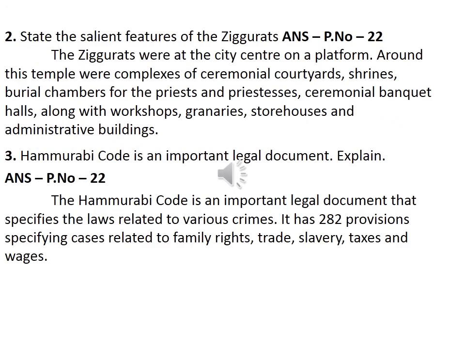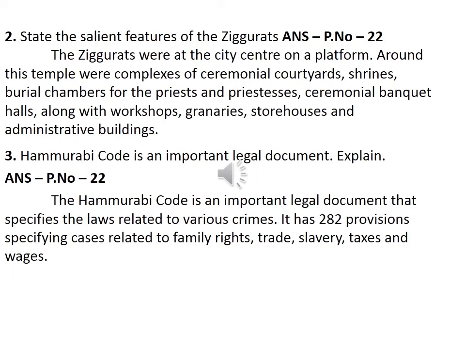Then the second question: state the salient features of the ziggurats. Take page number 22. The first heading, cities and town planning. In that, the third line: the ziggurats were at the city center on a platform. That is the first point.